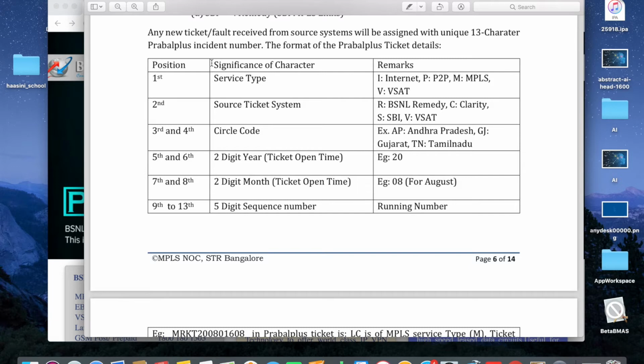By seeing the Prabal Plus ticket number, you can easily identify what kind of service it is, from where the ticket is generated, what circle it belongs to, and when the ticket is booked.